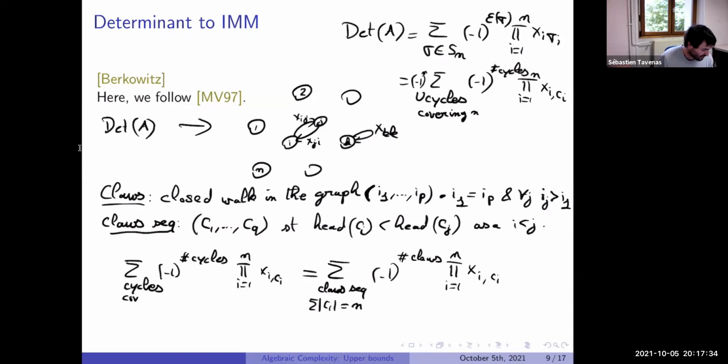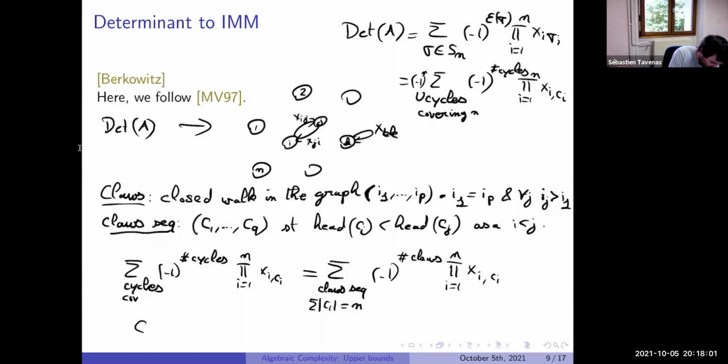And in fact, in a minute, the idea is just that cycles are a particular case of closed walks. Cycles are just closed walks when there is no intersection. They cover everything at the end as a partition. So in fact, we just have more elements in this sum. I just want to give the idea that these additional elements, in fact, cancel together. And just in one word, to say why it cancels.